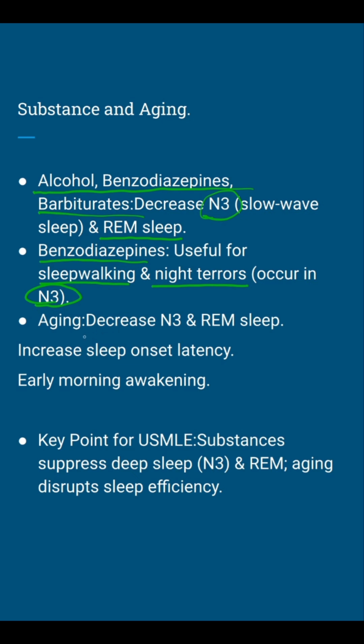Now, let's talk about aging. As we get older, sleep changes significantly. There is a decrease in both N3 and REM sleep, meaning less restorative sleep and fewer dream-filled REM cycles. On top of that, aging increases the sleep onset latency, meaning it takes longer to fall asleep, and leads to early morning awakenings. Picture an elderly patient waking up at 4 a.m., unable to fall back asleep. That's a classic aging sleep pattern on Step 1. The key takeaway for USMLE: substances suppress deep sleep and REM, while aging disrupts overall sleep efficiency. These are high yield for questions on sleep disturbances.